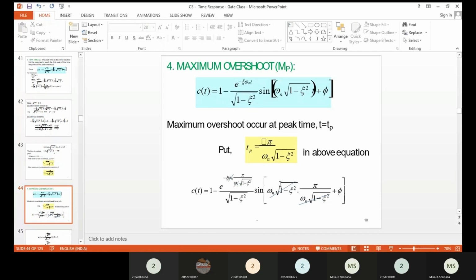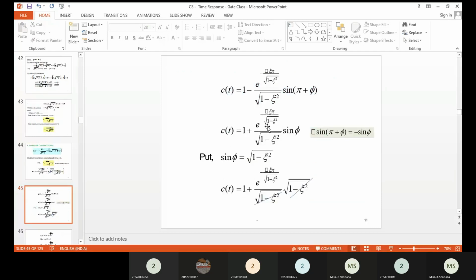Therefore, instead of sine theta, you can substitute root of 1 minus delta square. So numerator and denominator get cancelled. You will get 1 plus e power minus delta pi divided by root of 1 minus delta square. So sine theta gets cancelled, and you get 1 plus the exponential term. This is your c(t) maximum value.